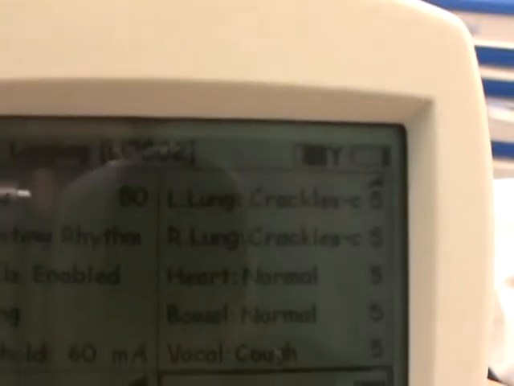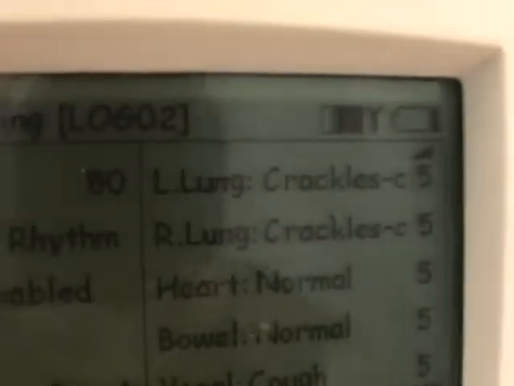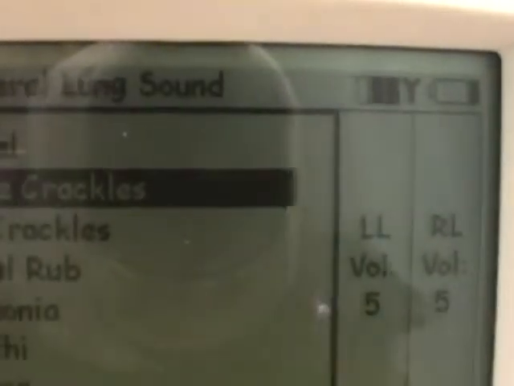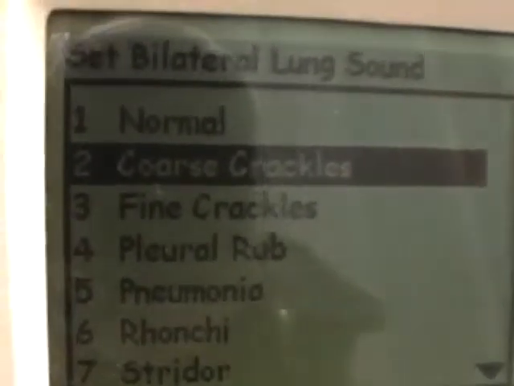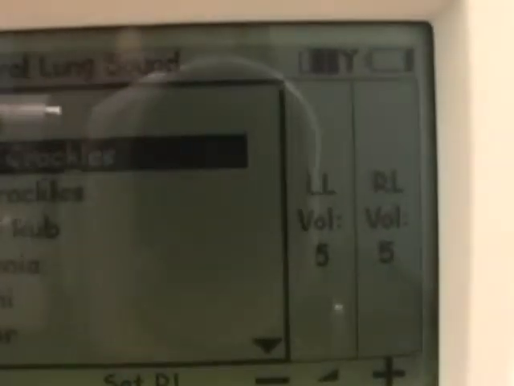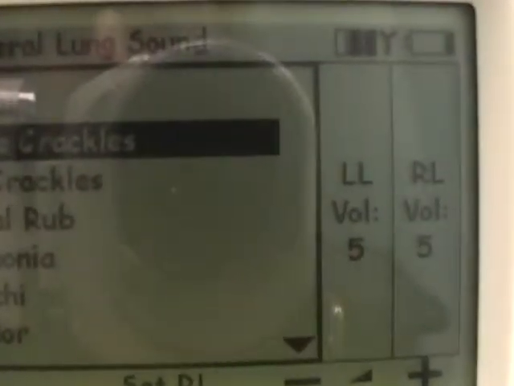One more thing, let's say we want him to have decreased air entry in one of his lobes. Scroll up to lungs using your scroll pad. Click OK. And you get that same menu we had before where we chose coarse crackles. But you also see on the right hand side volume levels for each particular side of the lung fields.